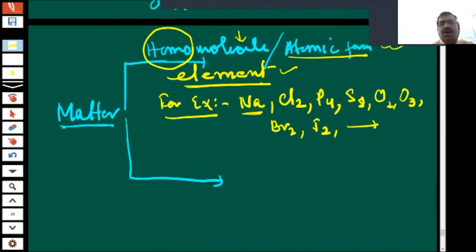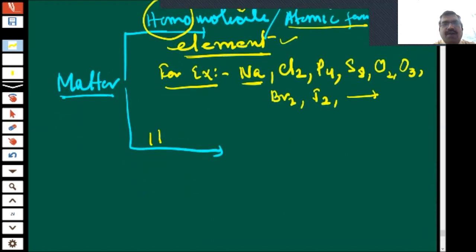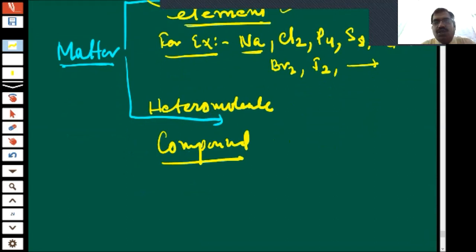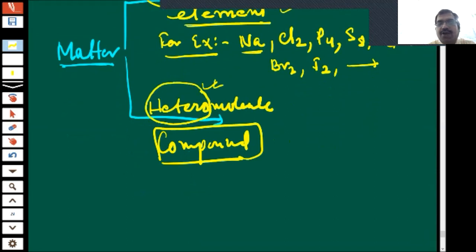But what is this is element? If it is heteromolecule, okay, then we will call them as compound. Okay, we have to identify as compound, children. So to be a compound, what is the requirement? Its molecule should be hetero. Hetero means more than one element, more than one type of atom must be there. For an example, children, Na and Cl. It is a compound because it is a hetero molecule.